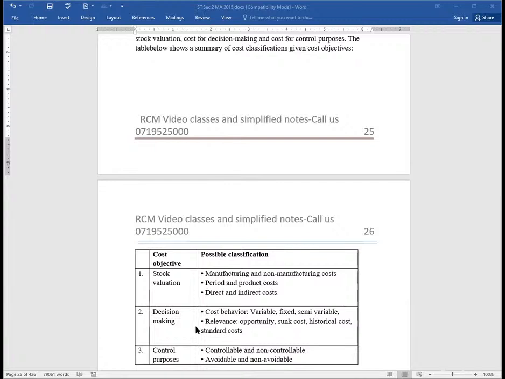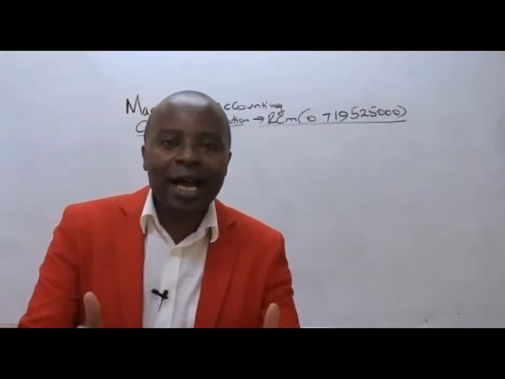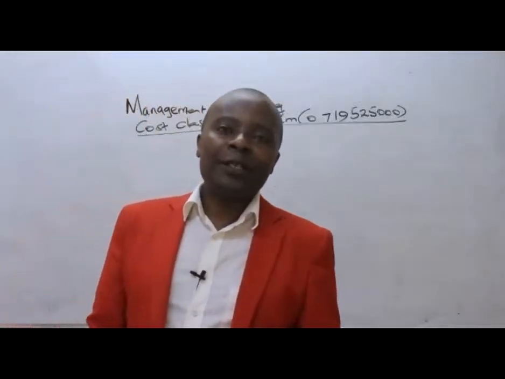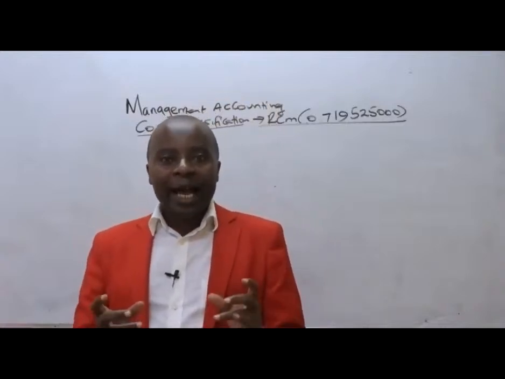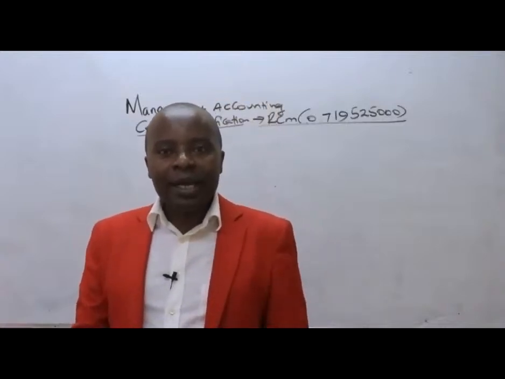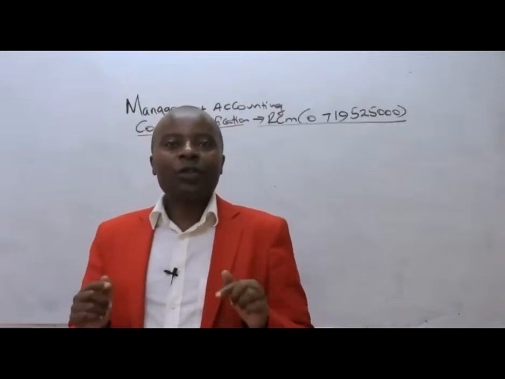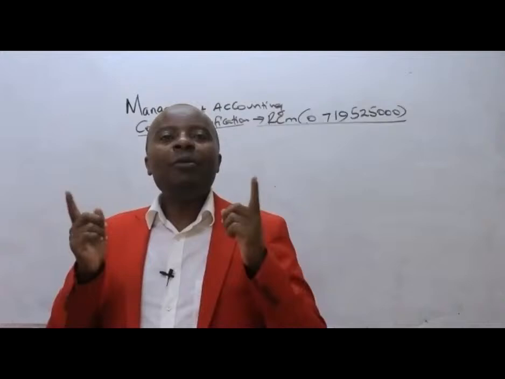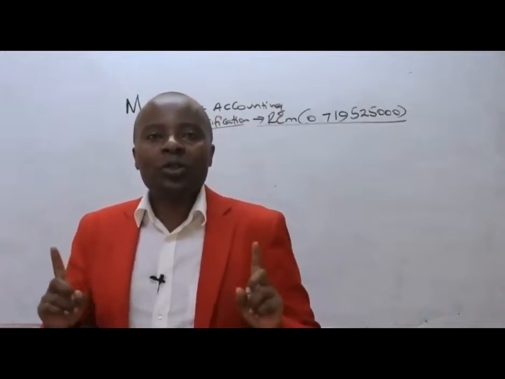Then we have a cost objective. Our cost objective is to control. If it is to control, then we shall be having our cost classifications being controllable and non-controllable. As we shall be seeing, controllable costs are those costs that are at the arm's length of management. So the management has got a say over them. The management must authorize, so they are in authority. They are able to influence controllable costs.